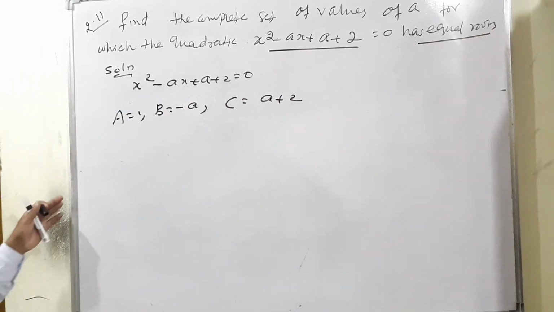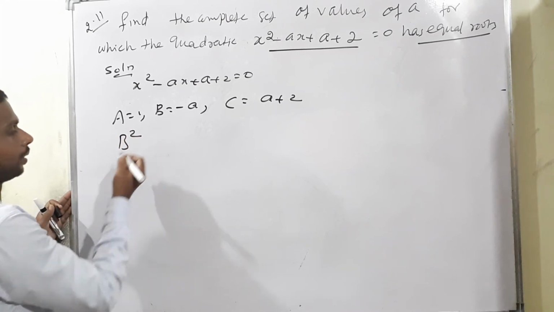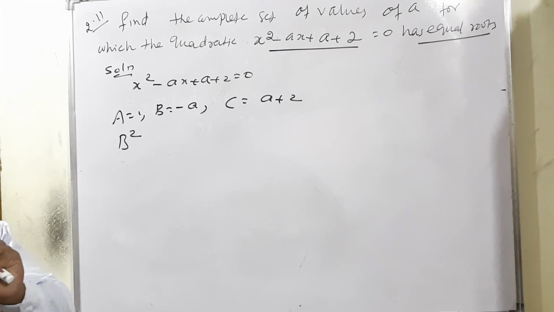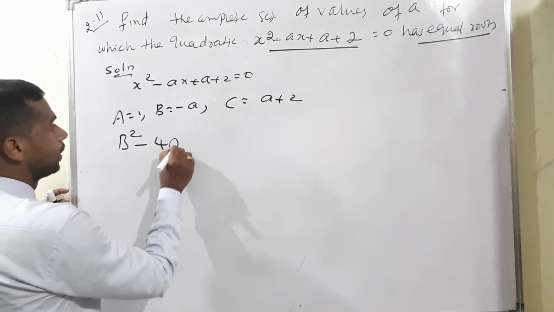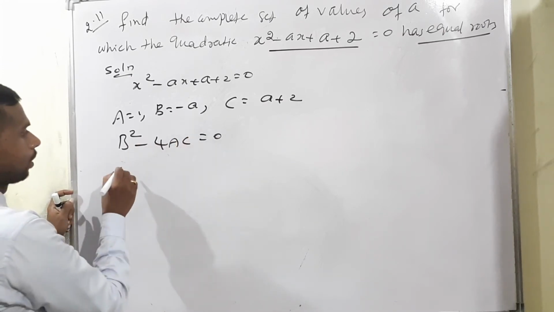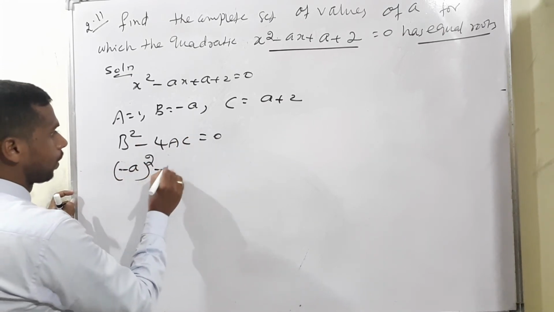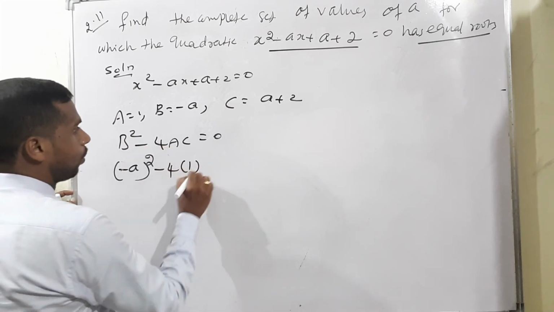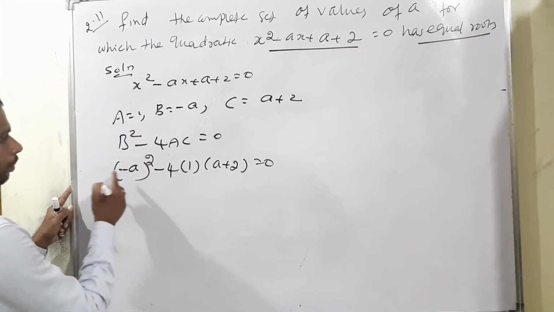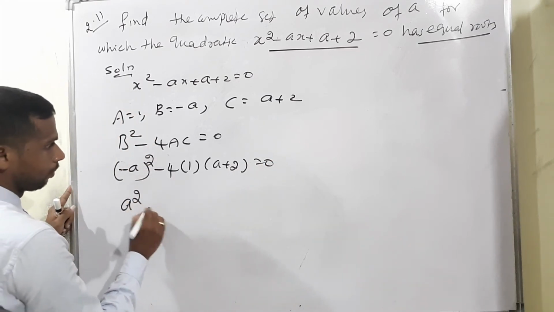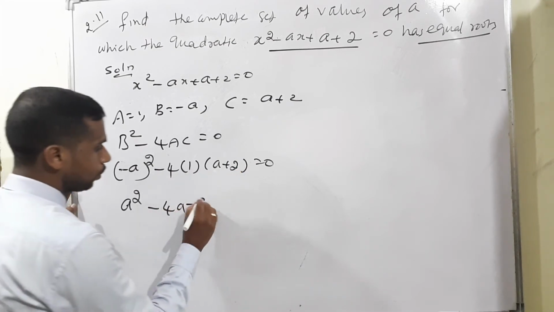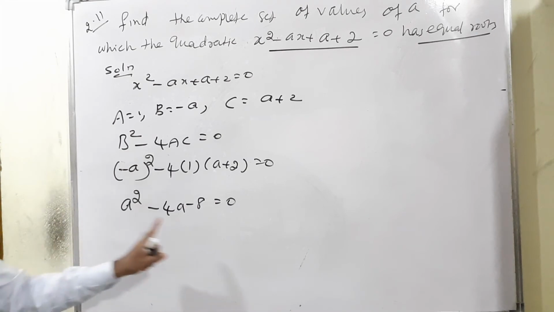So now the discriminant condition is equal roots, isn't it? Equal roots means what will happen? The discriminant form is b square minus 4ac. Already we have discussed this in the concept. So b square minus 4ac for equal roots will be 0. B square means minus a the whole square, minus 4 into a is equal to 1, constant value a plus 2, is equal to 0. Minus a the whole square means a square, minus 4 into a is minus 4a, minus 4 into 2 is minus 8, is equal to 0.